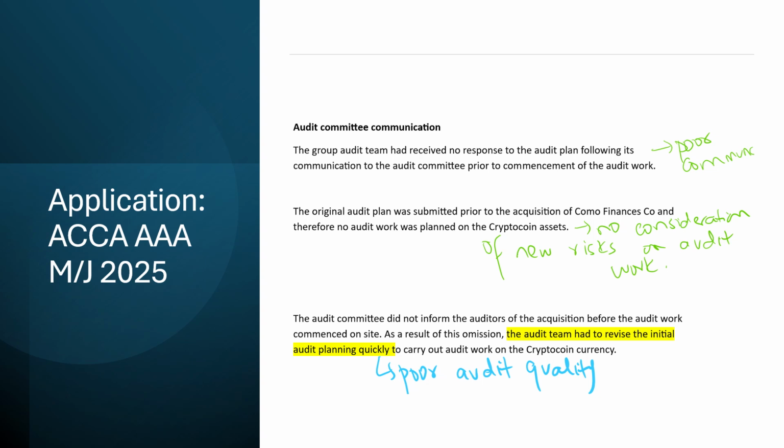Now, what has the audit committee done? The group audit team had received no response to the audit plan following its communication with the committee before the commencement of audit work.